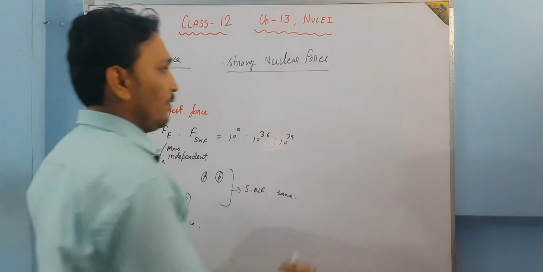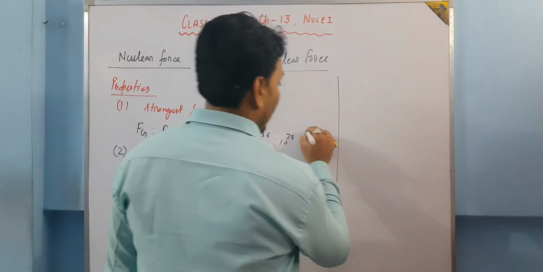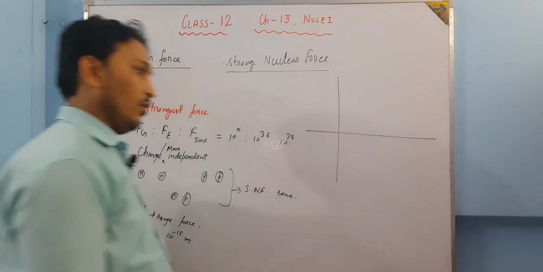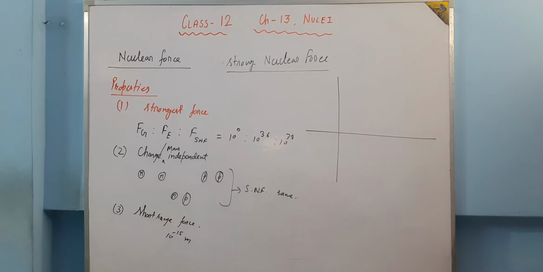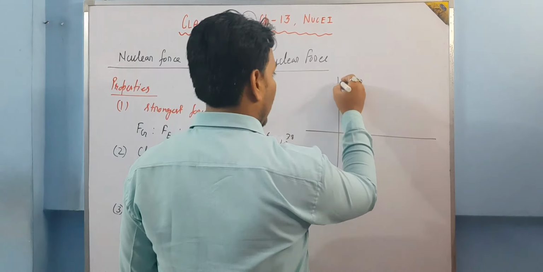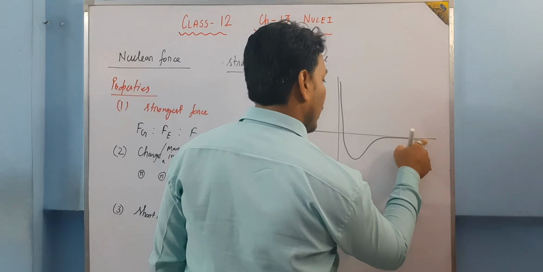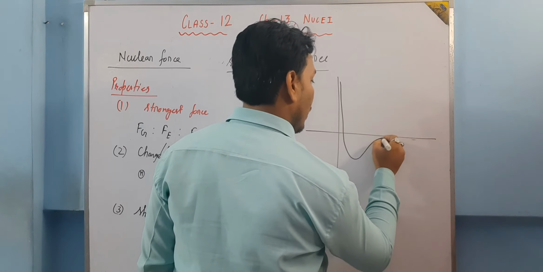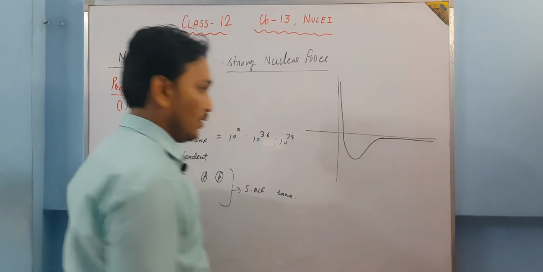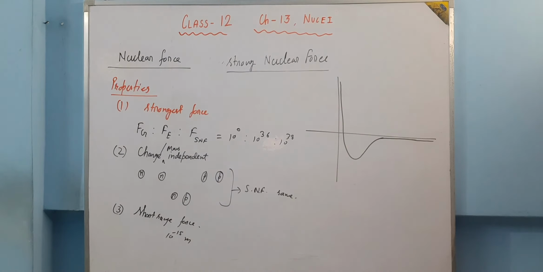If you plot a graph to understand its variation with distance, the shape of the graph is like this. The distance is in terms of meter.